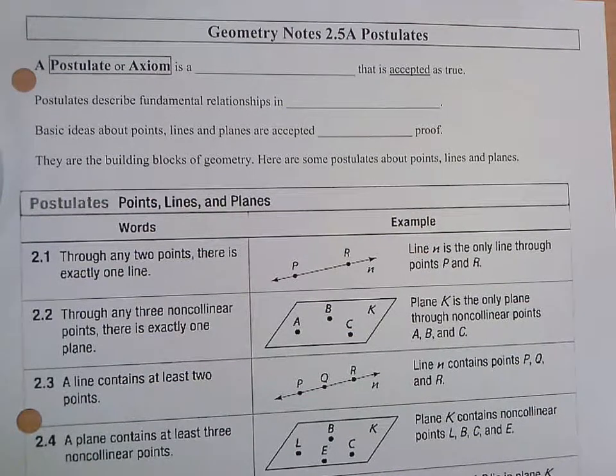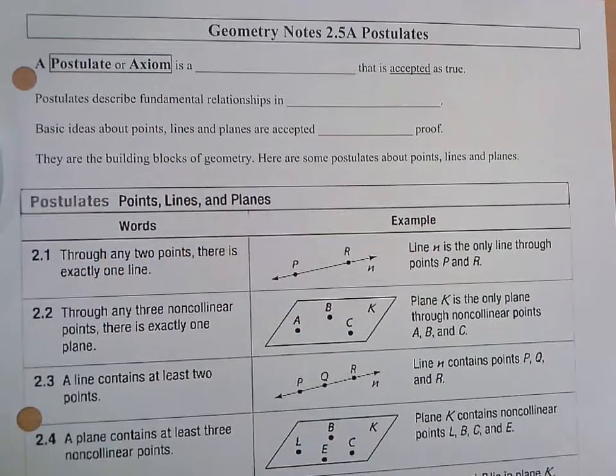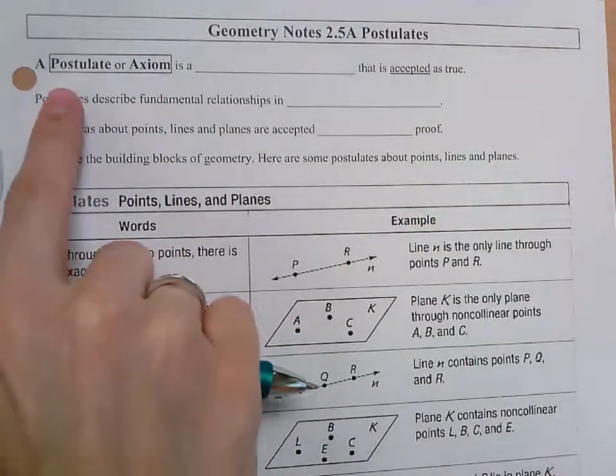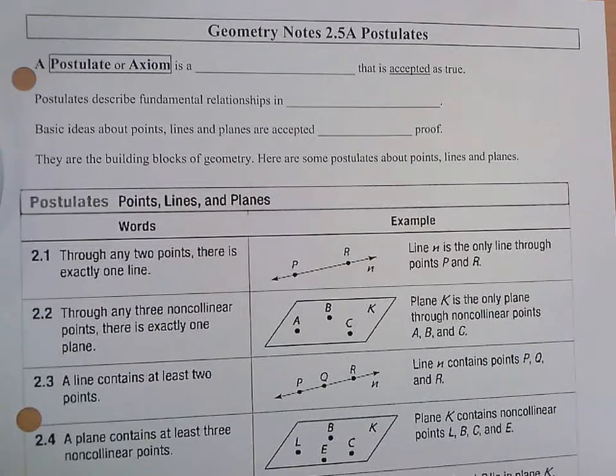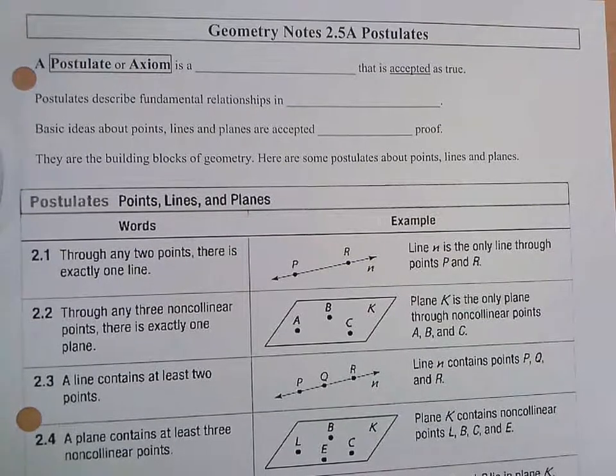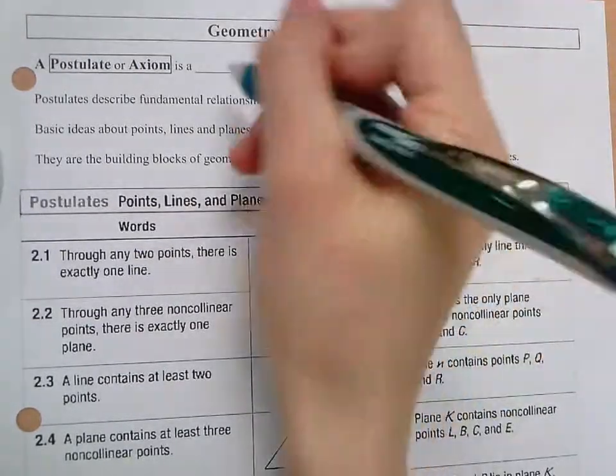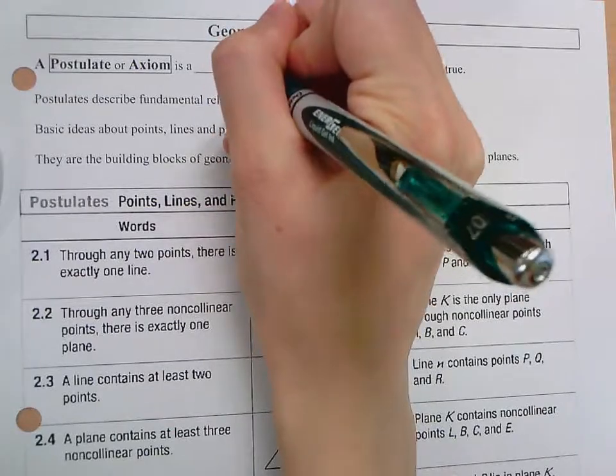We'll get to the postulates here. So at the beginning, what a postulate is. A postulate, or it can also be called an axiom. But we had postulates in our properties packet, like the segment addition postulates. So a postulate is a statement that is accepted as true.